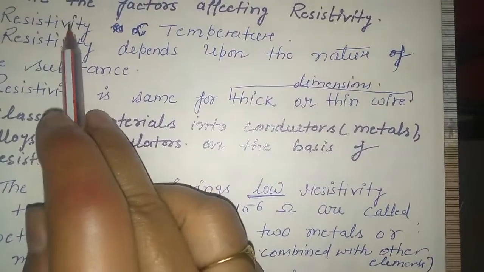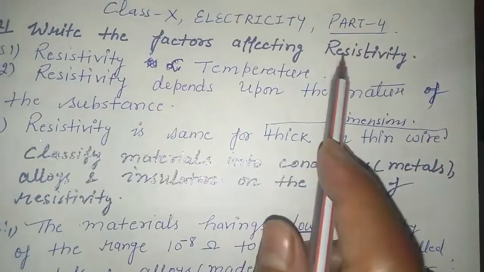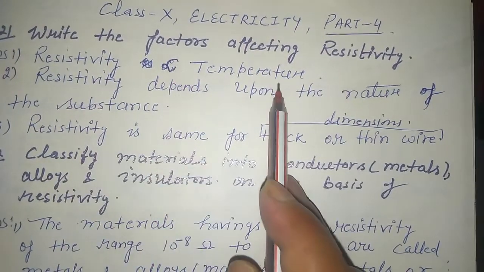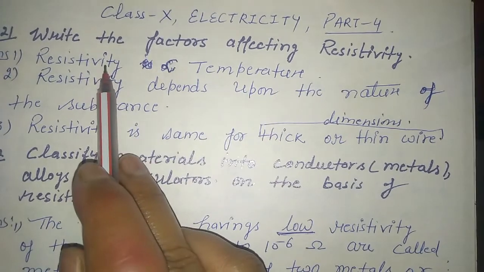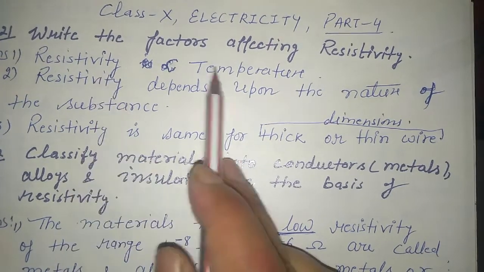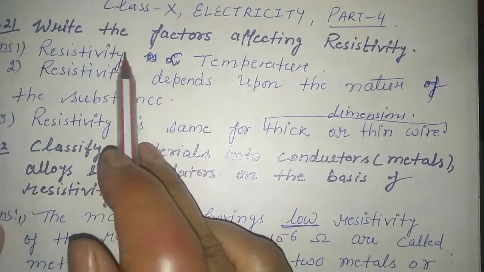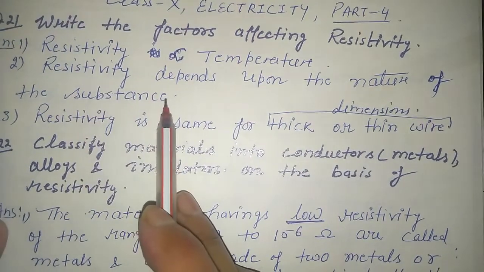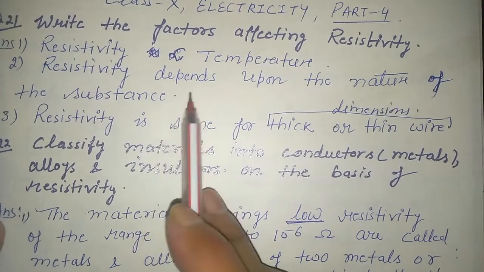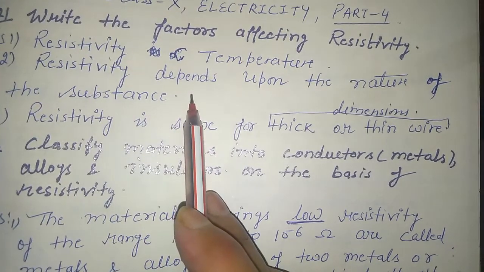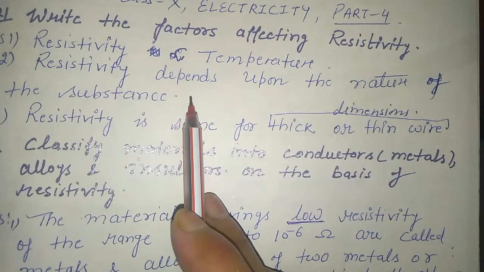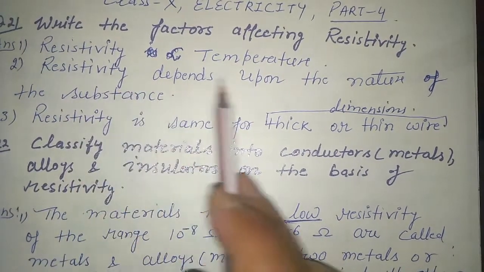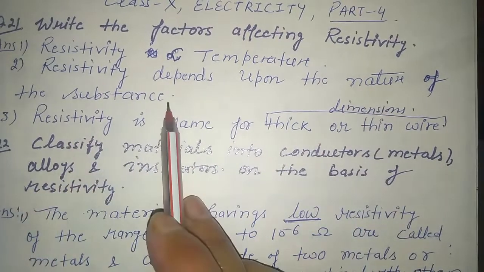Now, what are the factors on which the resistivity depends? Resistivity is directly proportional to temperature. If we increase the temperature, resistivity will increase. If we decrease the temperature, resistivity will decrease. Also, resistivity depends upon the nature of the substance. It will decide whether the material is an insulator, a conductor, or an alloy. So resistivity depends upon the nature of the substance.